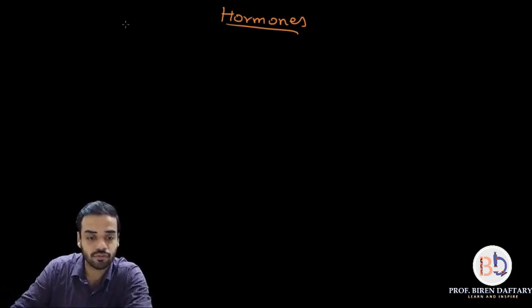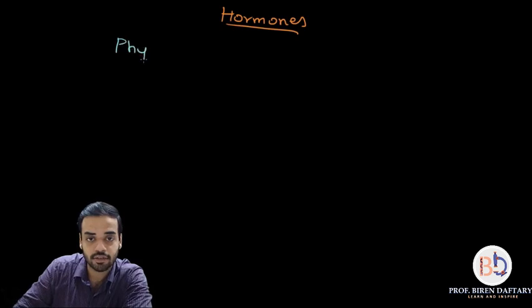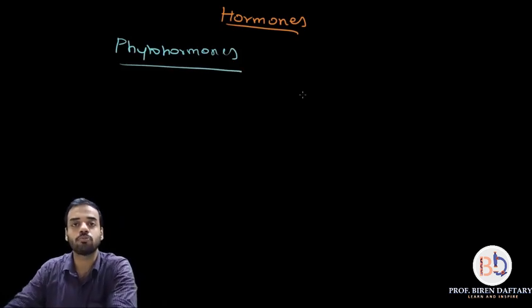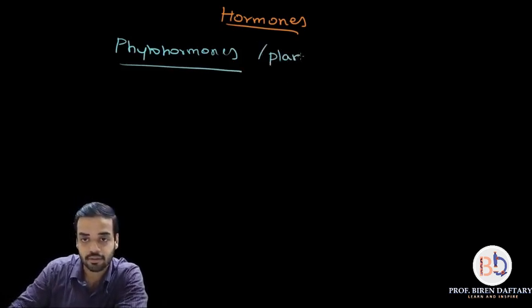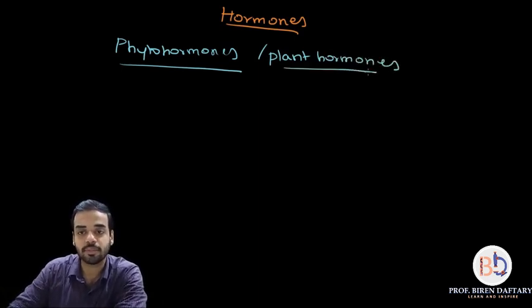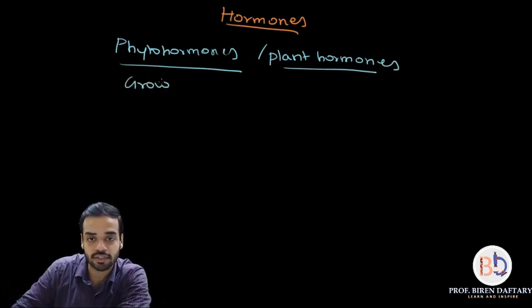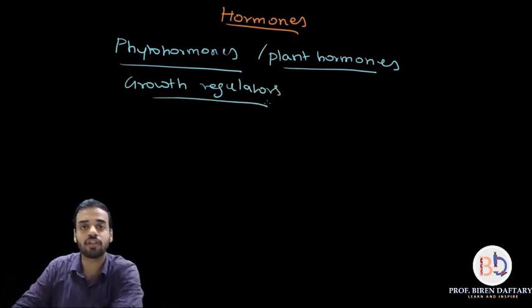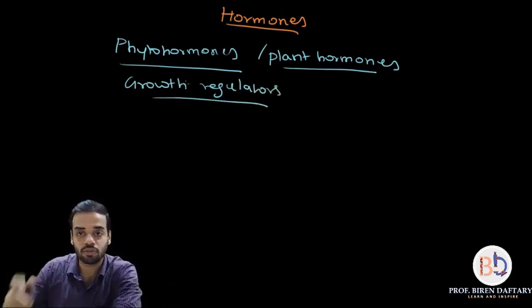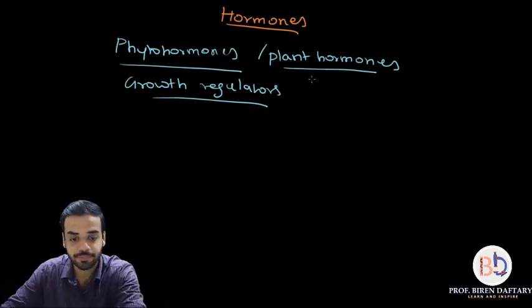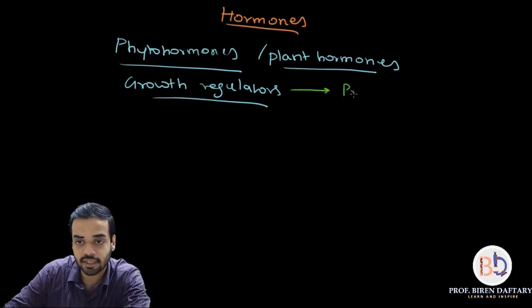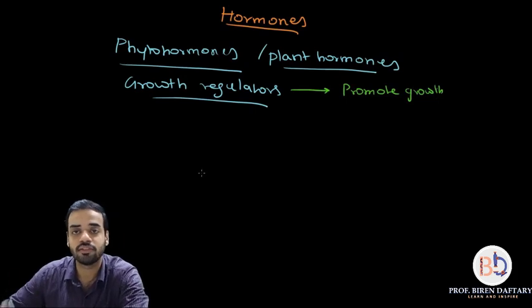So phytohormones, or plant hormones which are present, can also be called growth regulators. I'm writing it down over here. And why are they called growth regulators? Because they can do three things, and I will write them down. The first thing they can do is promote growth. That is the first thing, right?